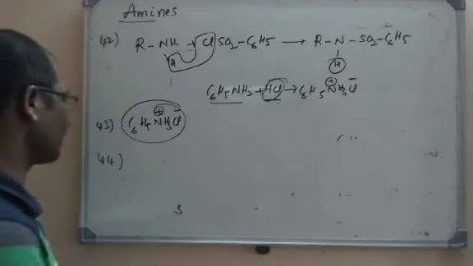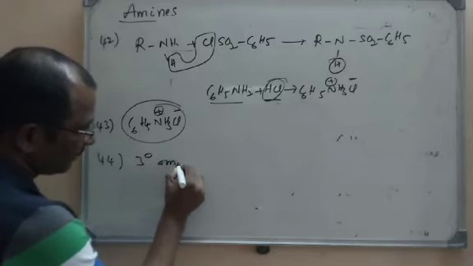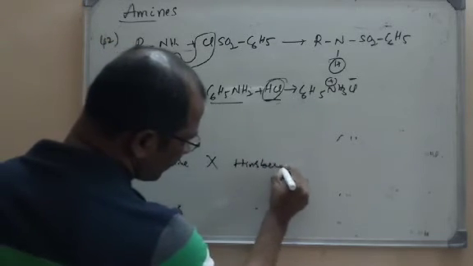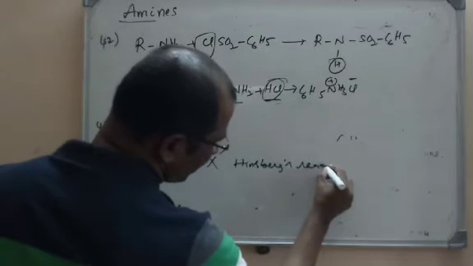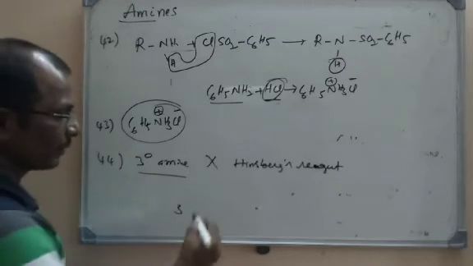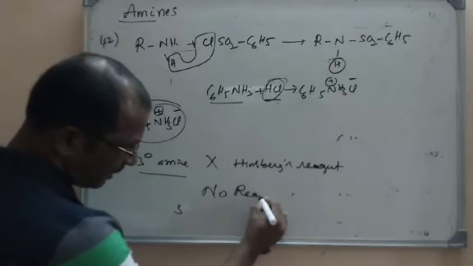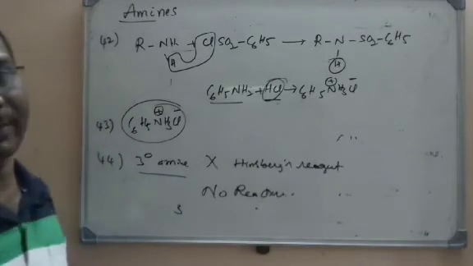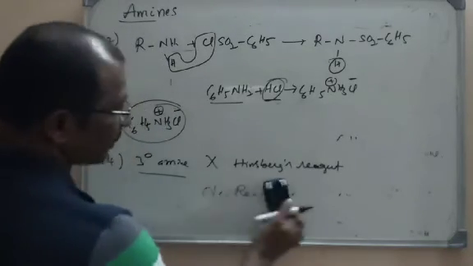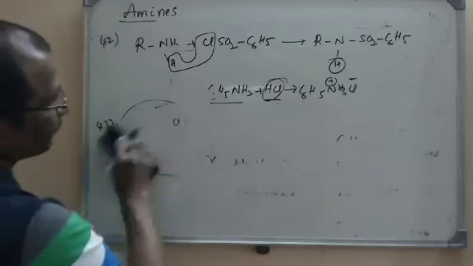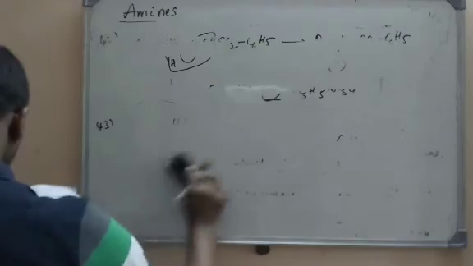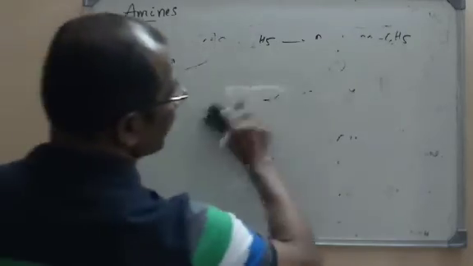Actually, what is the right option? Tertiary amines do not react with Hinsberg's reagent. The reason is already explained, because they have no hydrogens, so no reaction here. No reaction is the right option, because in the Hinsberg reagent the nitrogen should have at least one hydrogen to form the product. So the right option here is no reaction. Now let us go for the next objective question.